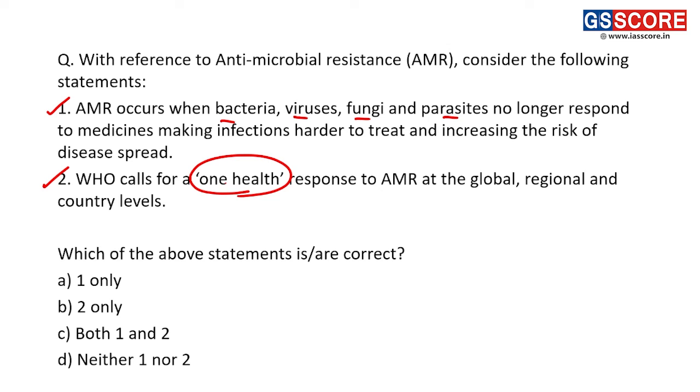They should be treated as the factors which affect each other. Fine. So that is what is One Health approach, where human health, animal health and health of environment will not be considered different. They will be considered as same. So both these statements are correct statements, and that's why answer is C, both 1 and 2.